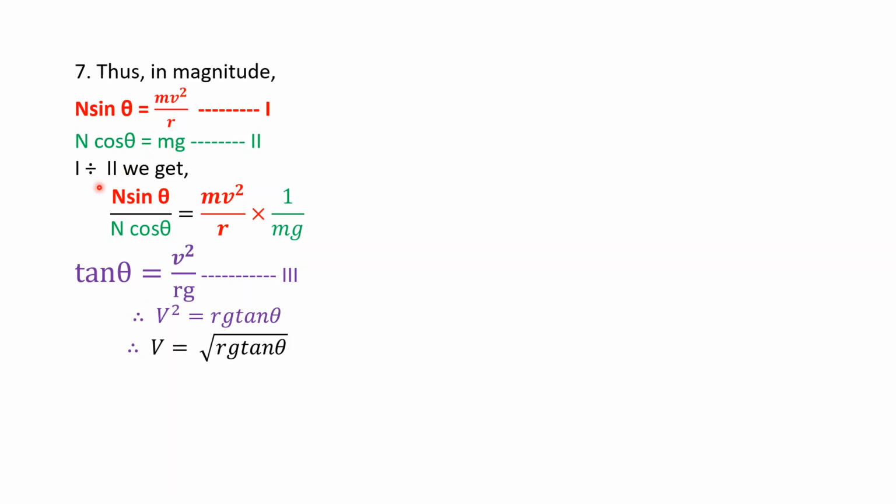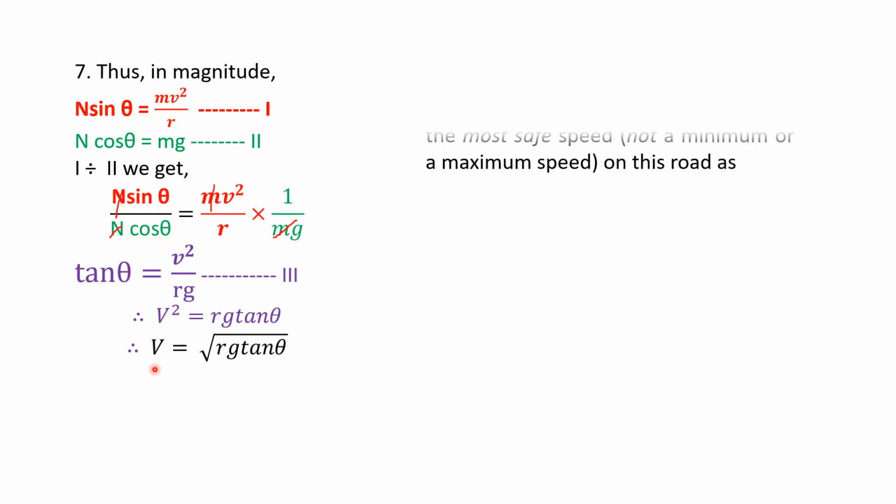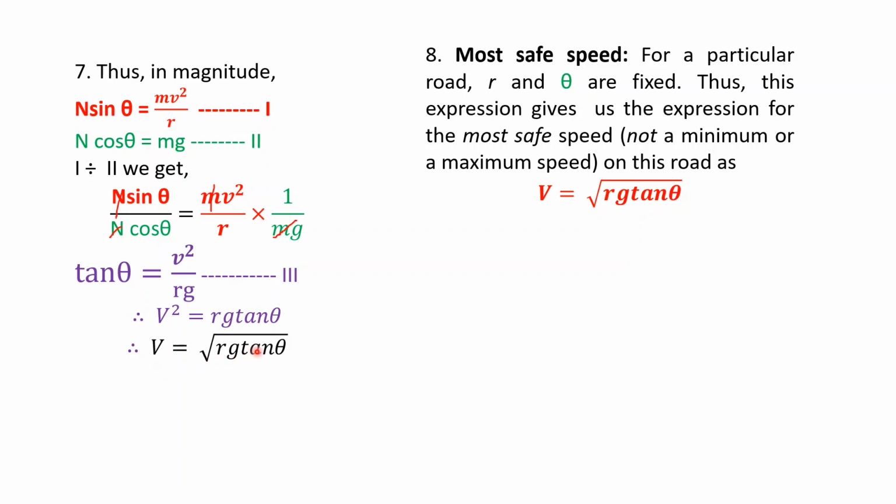Dividing equation 1 by 2, we can write N sin theta upon N cos theta is equal to mv square upon r into 1 upon mg. We can cancel some terms from the left hand side and right hand side, and we get sin theta upon cos theta equal to v square upon rg. So this gives the equation tan theta is equal to v square upon rg. Rearranging this equation, we can write v is equal to square root of rg tan theta.